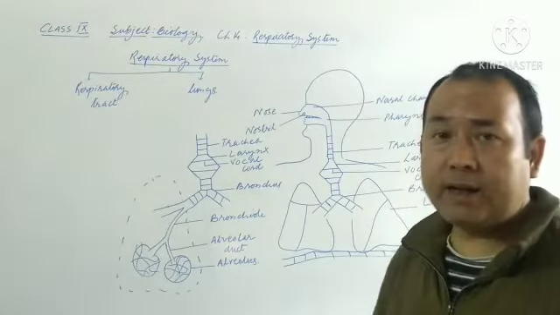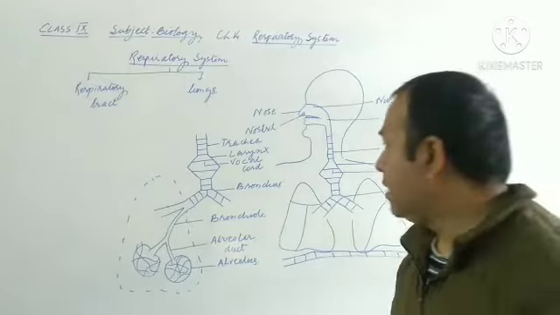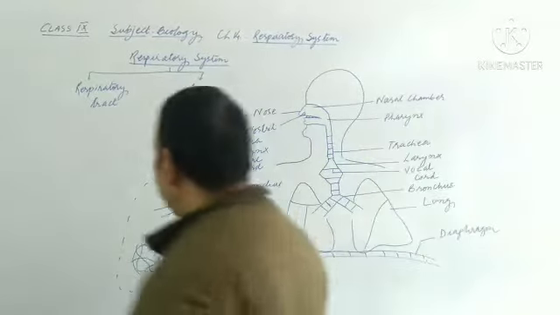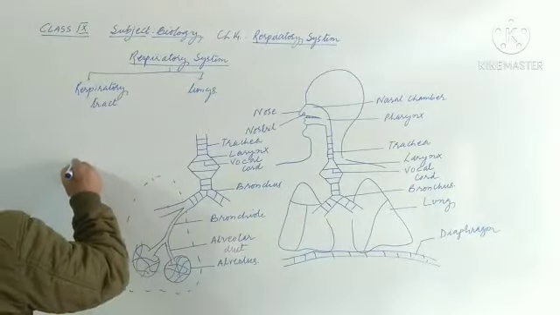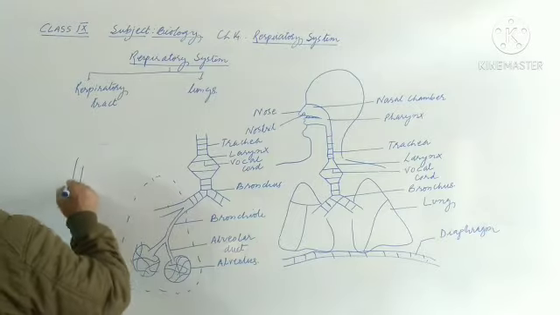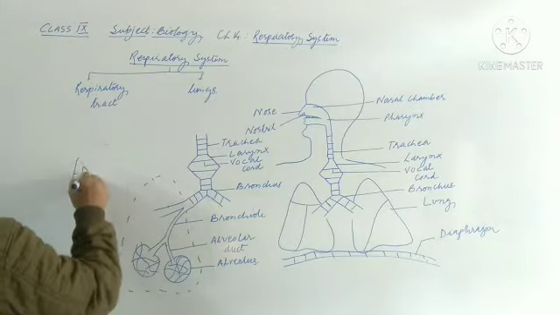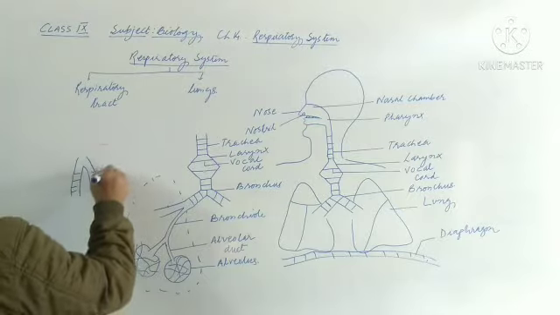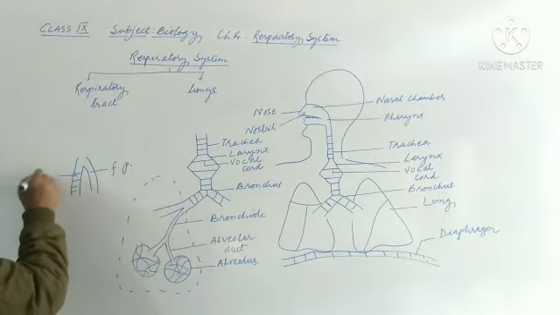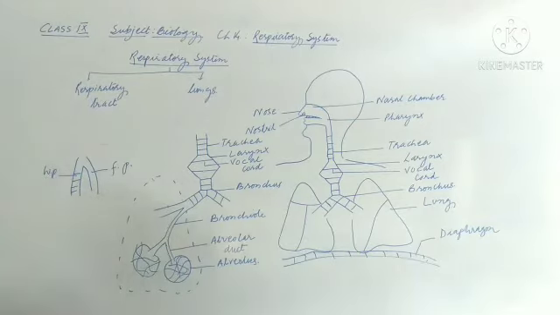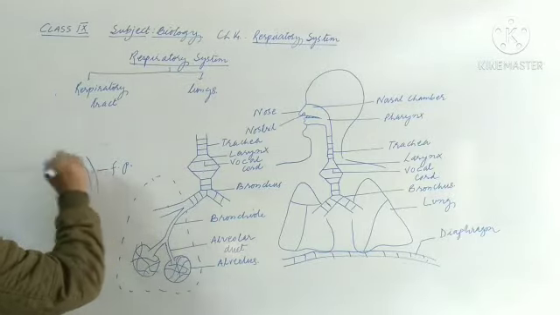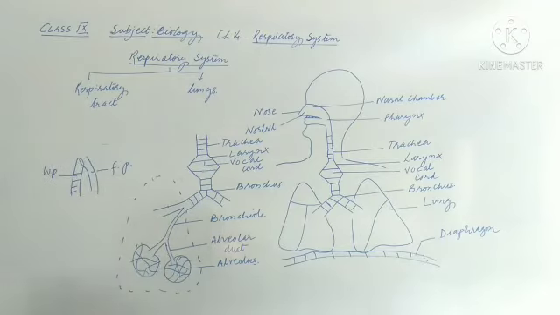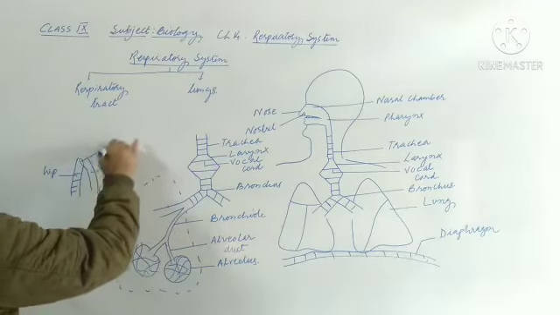So in order to prevent the entry of food particles into the trachea, at the junction of the windpipe and the food pipe, suppose we are facing this side, that means the trachea is on the front side, this is the windpipe, and the back side is the food pipe. At the junction of these, a leaf-like structure is present. A membranous flap is present, which we call the epiglottis.